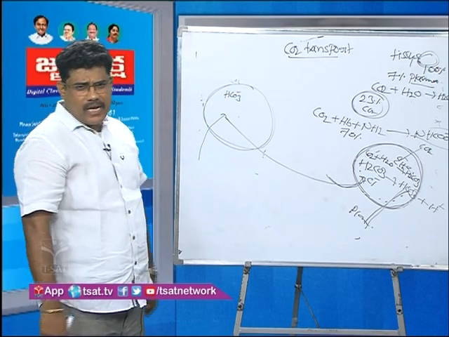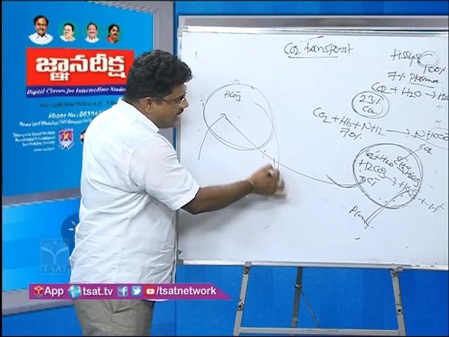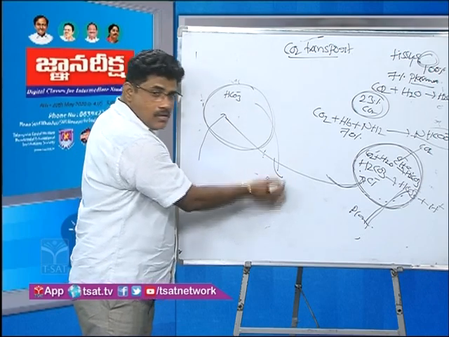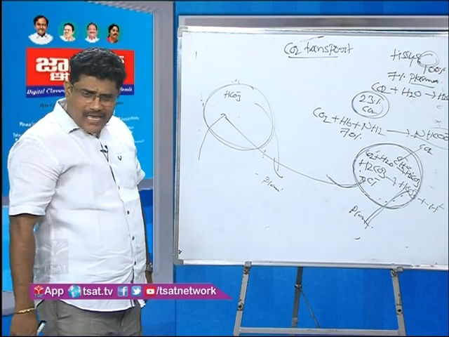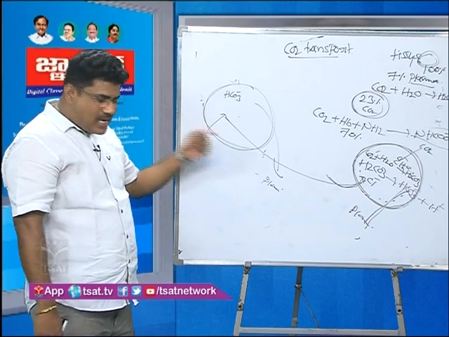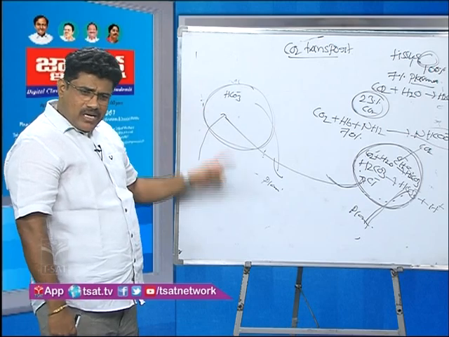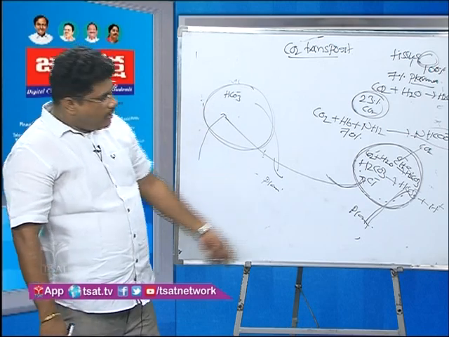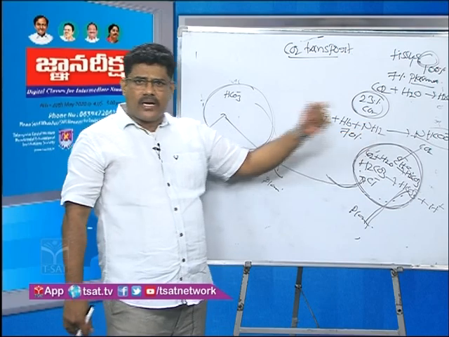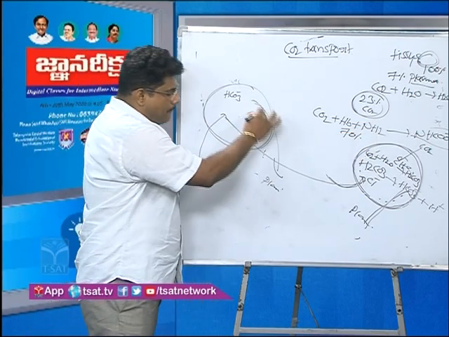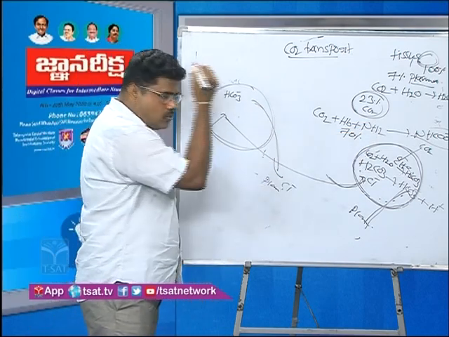HCO3 minus ions enter into RBC. Cl minus ions enter into what? Plasma. Cl minus ions enter into plasma. That means this is a reverse chloride shift. In the lungs, reverse chloride shift occurs. In the tissues, chloride shift occurs. That means Cl minus ions enter into plasma.